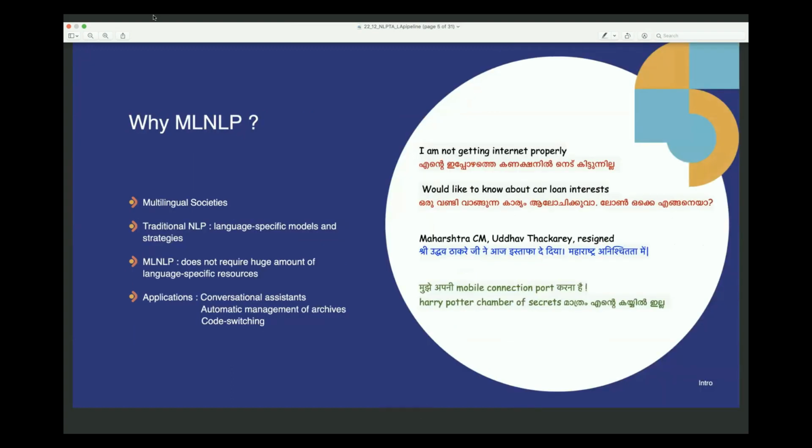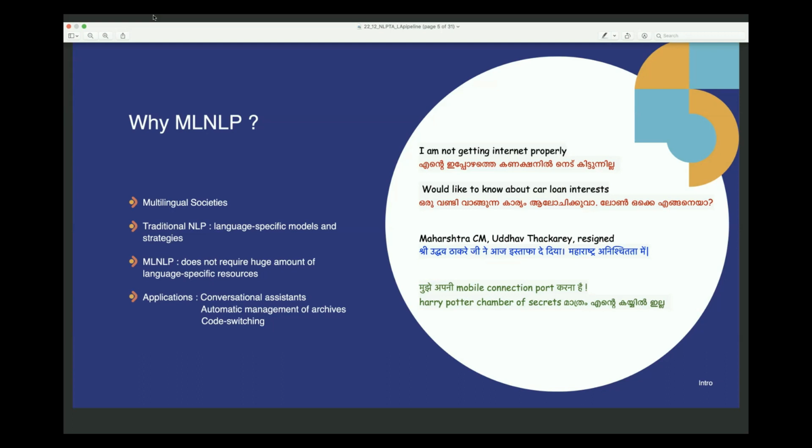Why multilingual NLP? This is a sort of self-explanatory question in itself, right? We all live in highly rich multilingual societies. India has 27 scheduled languages in usage. Europe is a very rich multilingual society. The Americas are also very multilingual.